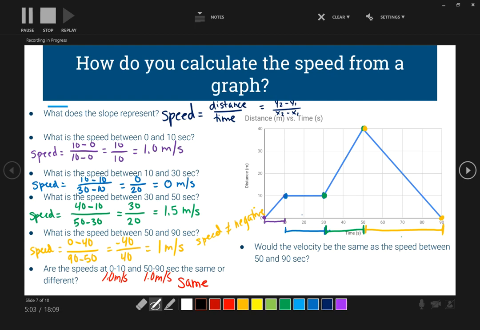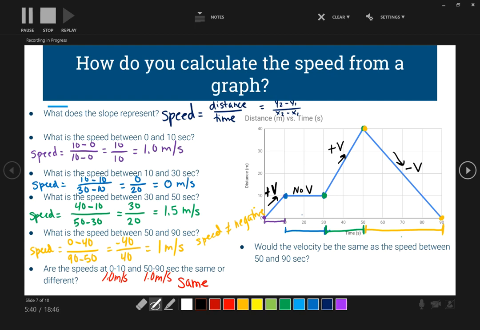So let's go through and just take a look at all of our items here. So in the very first one, the speed between 0 and 10, did we have a positive velocity or a negative velocity? Overall, our line was going up, so we had a positive velocity. Between 10 and 30, we have a flat line, so we had no velocity. Between 30 and 50, overall our line is going up, so we have a positive velocity. But what's happening between 50 and 90? Our line is overall going down, so we have a negative velocity.